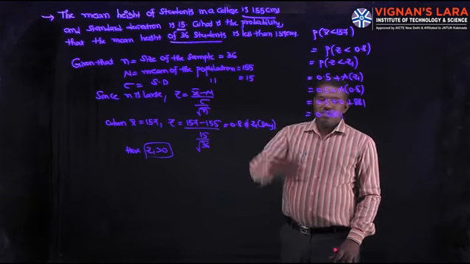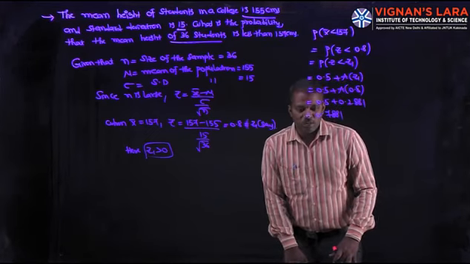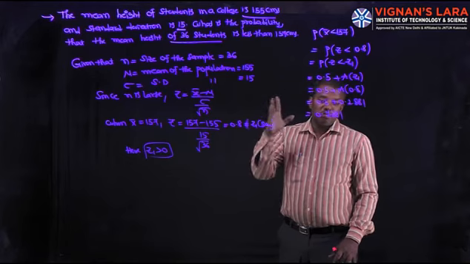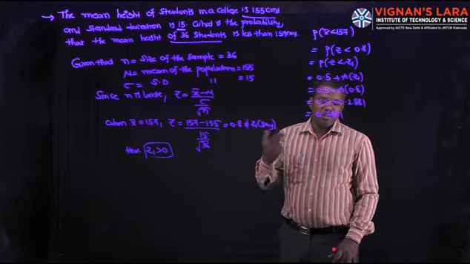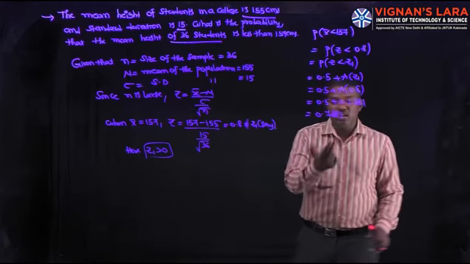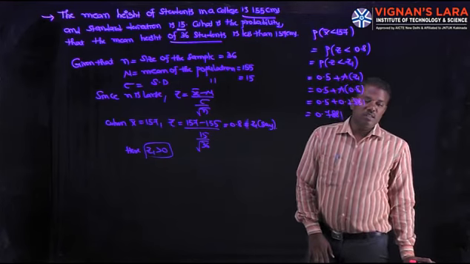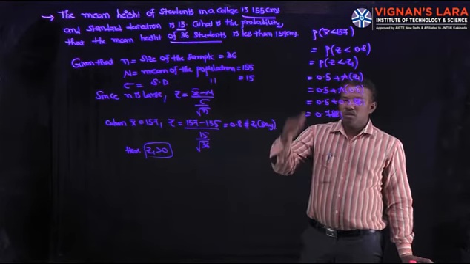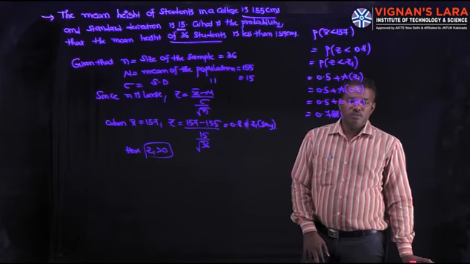What are the applications of the central limit theorem? This helps us in estimating the probability that x bar will be between any two ordinates, or more than one ordinate, or less than one ordinate. That is the major application of the central limit theorem.